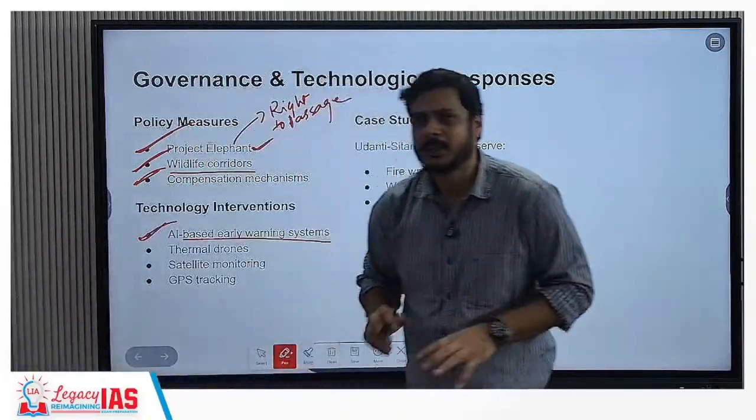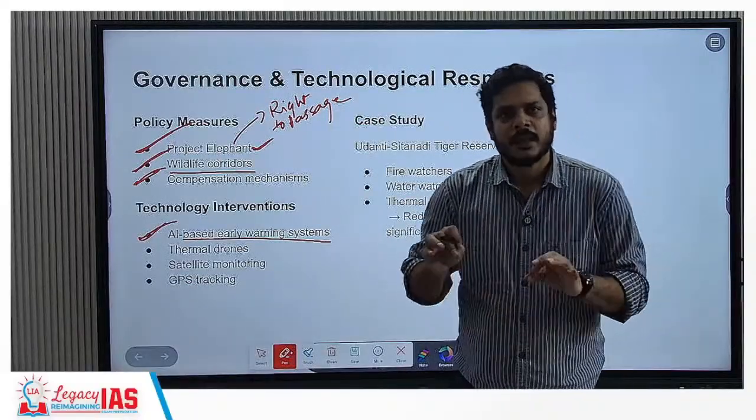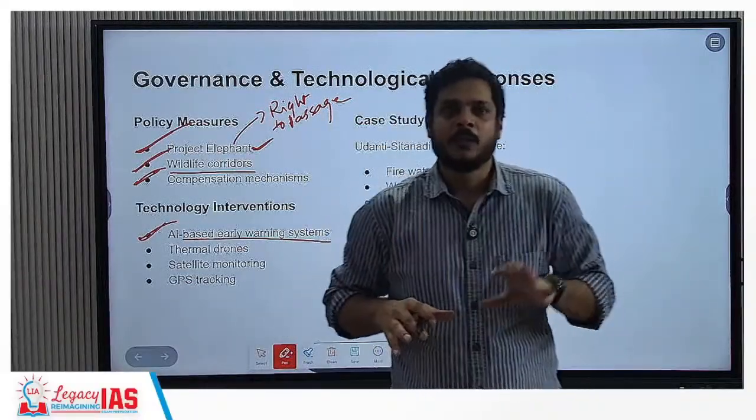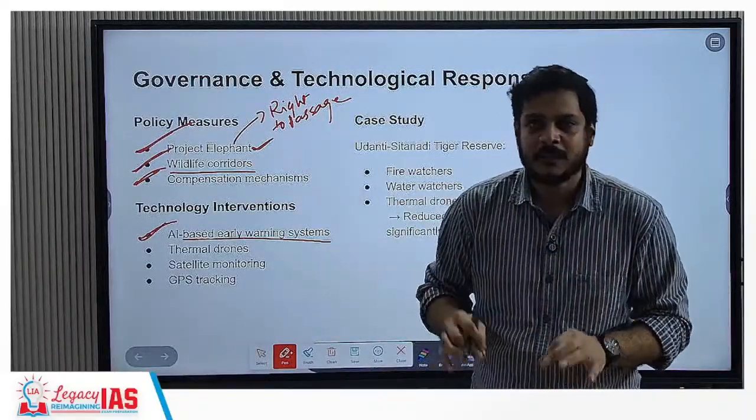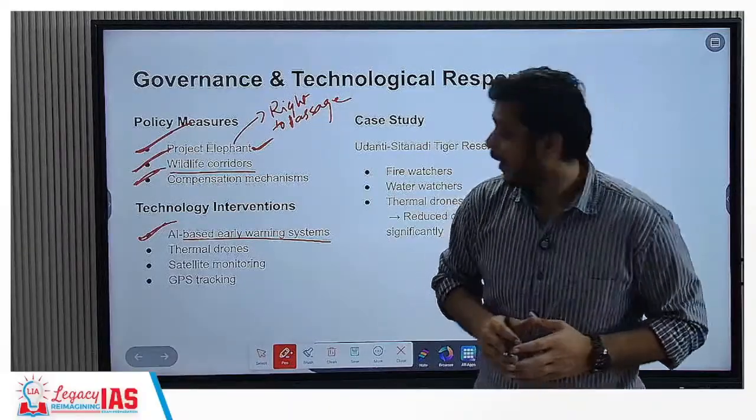Now, technology interventions. AI-based early warning system. AI means artificial intelligence. That means that whenever the elephants are moving into a particular zone, it is going to warn you at the earliest stage itself, so that the necessary precautions can be taken.